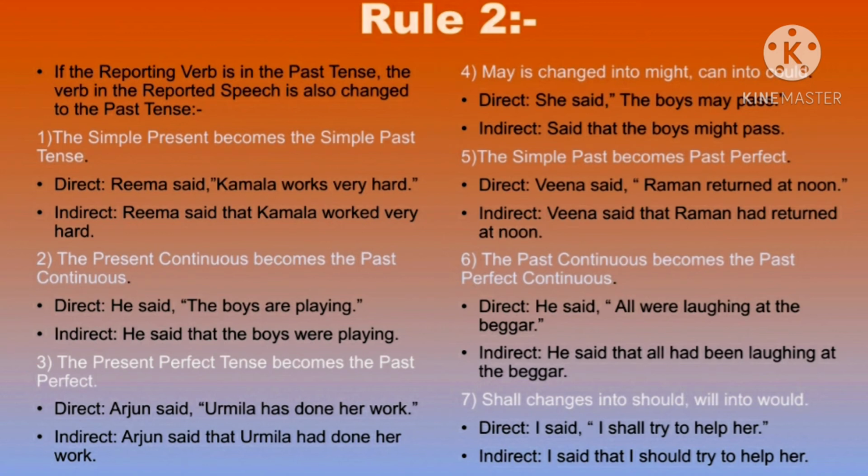If that reporting verb is in the past tense, obviously these all changes have to be made, where the simple present tense changes into simple past tense, present continuous changes into past continuous, present perfect tense changes into the past perfect tense, may changes into might, can changes into could, shall changes into should, will changes into would, the simple past changes into past perfect tense, the past continuous changes into past perfect continuous. So all these changes have to be remembered very, very well, children, while changing the direct into indirect speech.